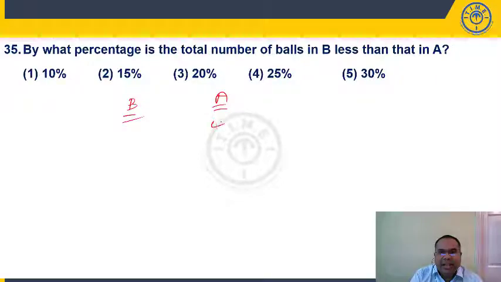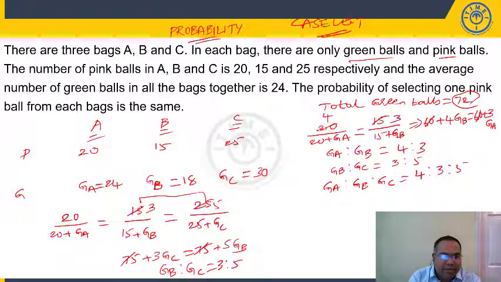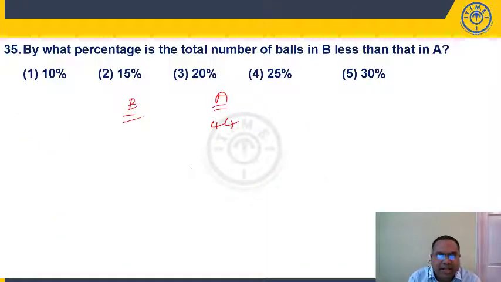We know total balls in A, already we have seen 44. Total balls in A, 20 plus 24, is 44. B, 15 plus 18, B total balls are 33. So it is what percentage less than that of A? This is a percentage less question, an easy question.